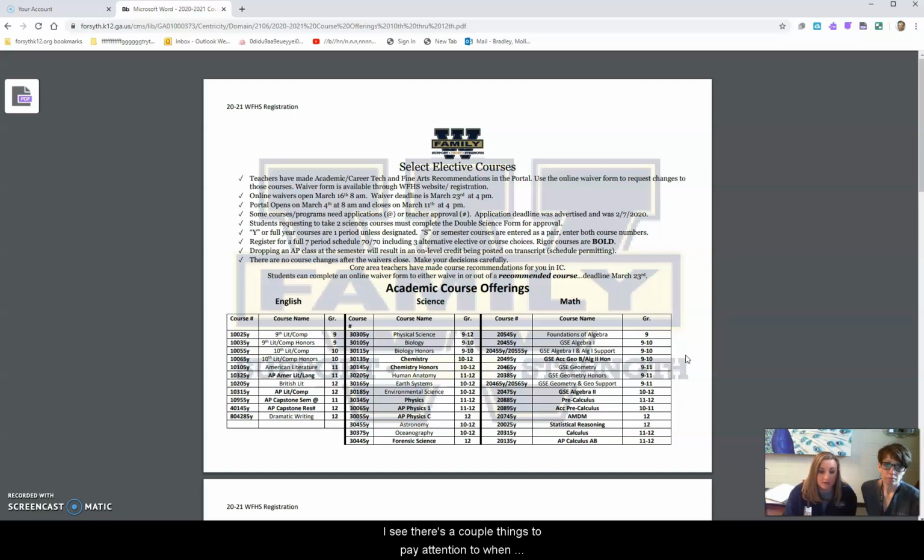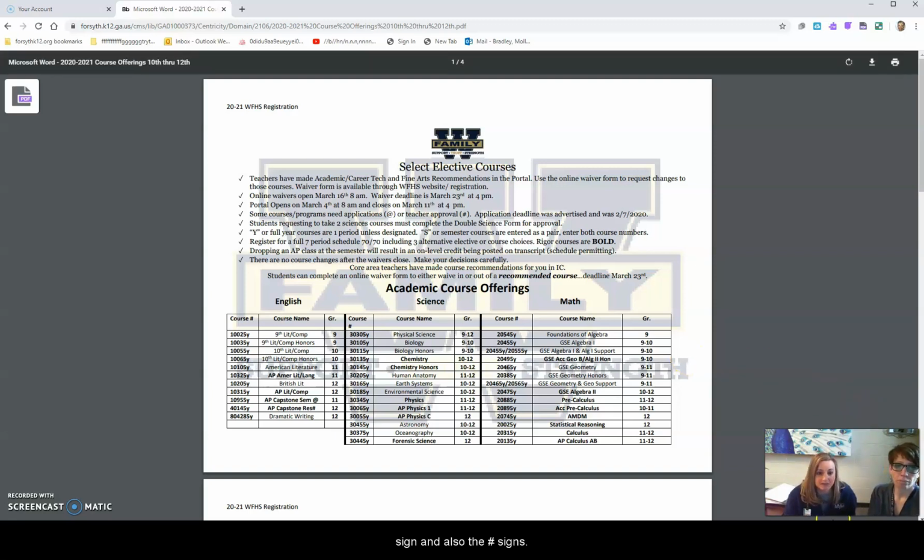All right, so there's a couple things to pay attention to when you're looking through these documents, and that is the @ sign and also the pound sign. The @ sign shows you that you are going to need an application for this course, and the pound sign says that teacher approval is required. The application deadline was advertised, and it was the 7th of February. Students requesting to take 2 science courses must complete the double science form for approval. I know Miss Carlisle has that, and then also the counselors as well.